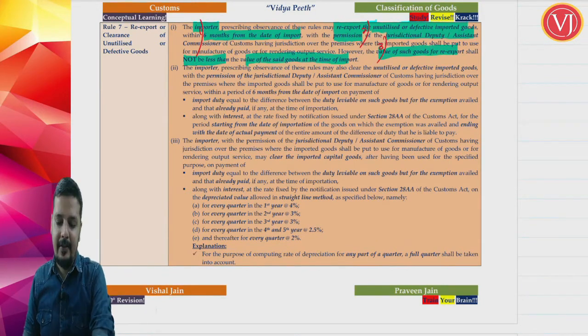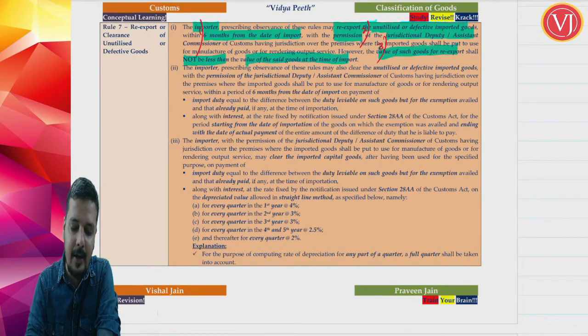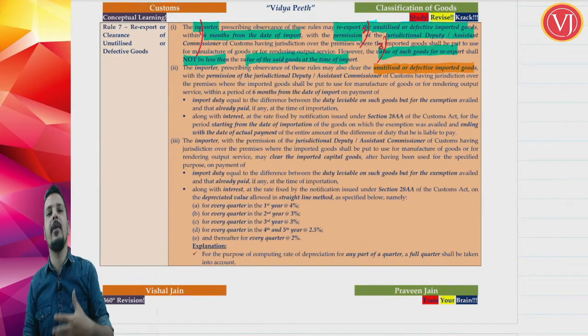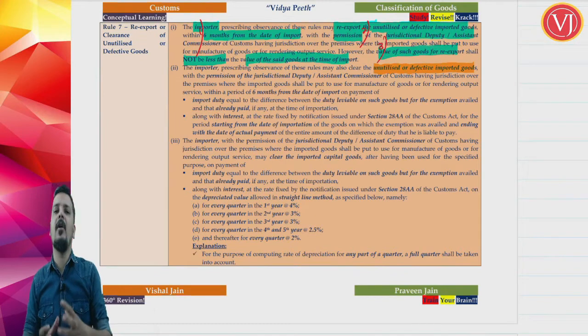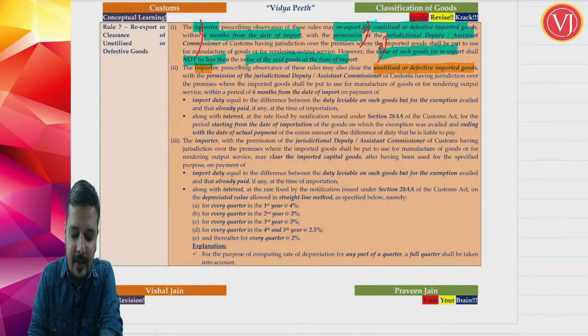Now, next scenario. It may happen that for the unutilized fabric, excess fabric or defective fabric, I am not in a position to re-export. Highly possible. In that scenario, with the permission of my deputy commissioner or assistant commissioner, what can I do?